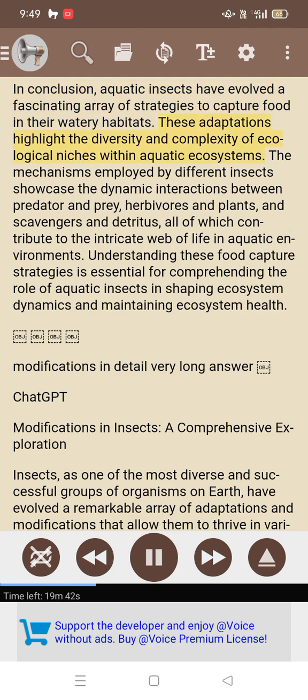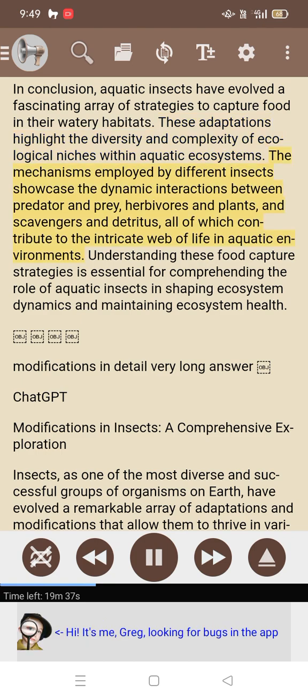These adaptations highlight the diversity and complexity of ecological niches within aquatic ecosystems. The mechanisms employed by different insects showcase the dynamic interactions between predator and prey, herbivores and plants, and scavengers and detritus, all of which contribute to the intricate web of life in aquatic environments. Understanding these food capture strategies is essential for comprehending the role of aquatic insects in shaping ecosystem dynamics and maintaining ecosystem health.